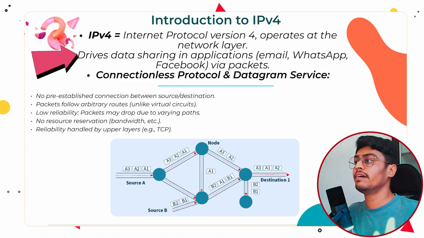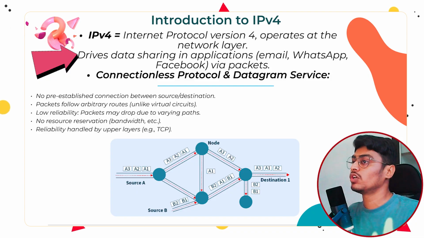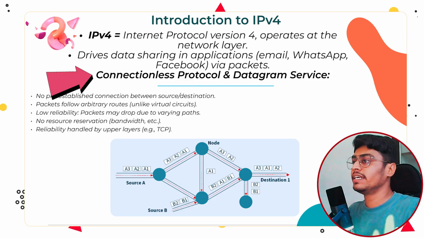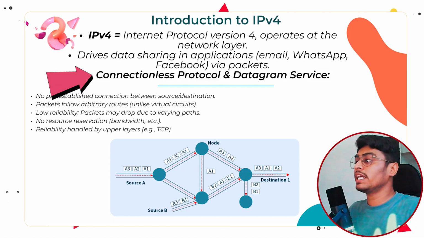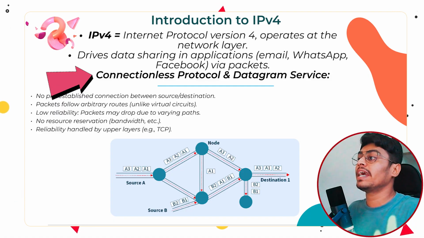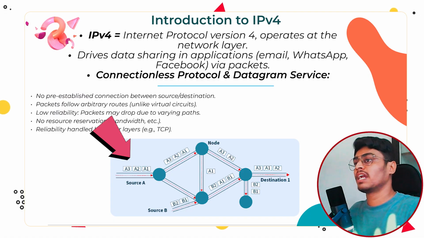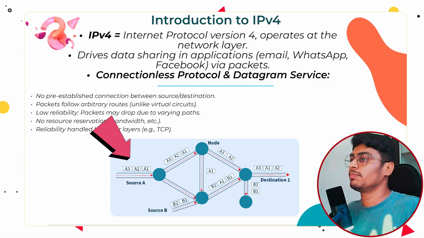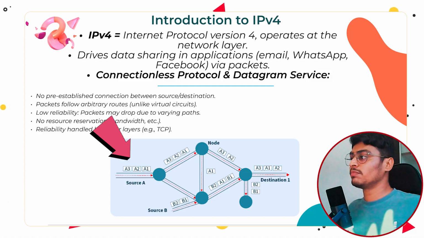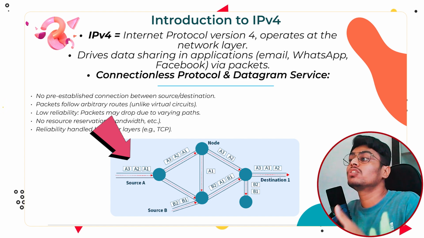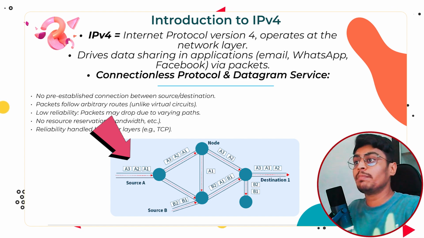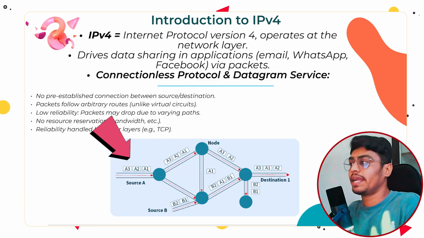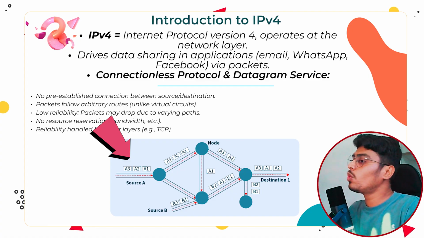Before discussing the header, let me give you a small basic introduction. IPv4 is a connectionless protocol. If you have to send data from source to destination, you want to send packets, but you don't create any connection at first. What do you call this? Datagram service. We have discussed datagram service and virtual circuit switching before. So we are using datagram service here. Datagram service means I have a source and a destination. The source can be connected to the destination through different ways. By connectionless, we mean when the packet travels from source to destination, no connection will be created.